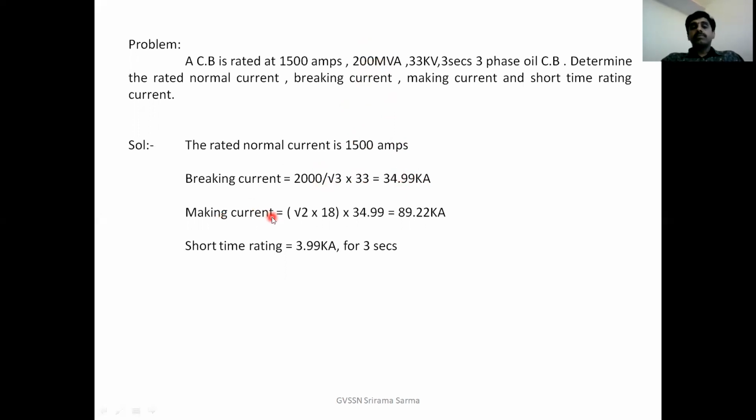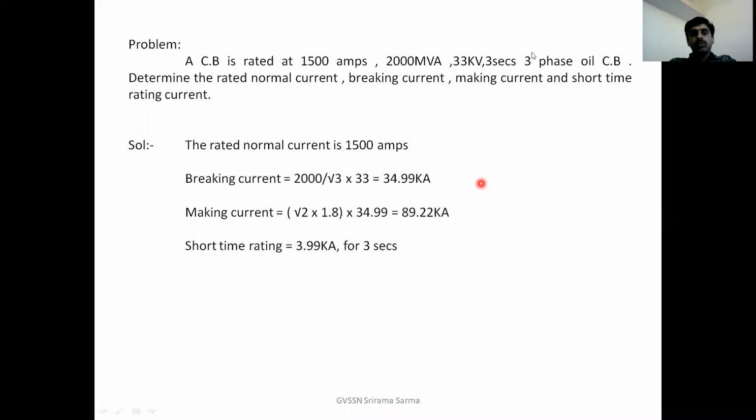Making current is root 2 times 1.8 into the breaking current, here 34.99 kilo amperes. So the making current is root 2 times 1.8, that is 2.55, into breaking current 34.99, that is 89.22 kilo amperes.